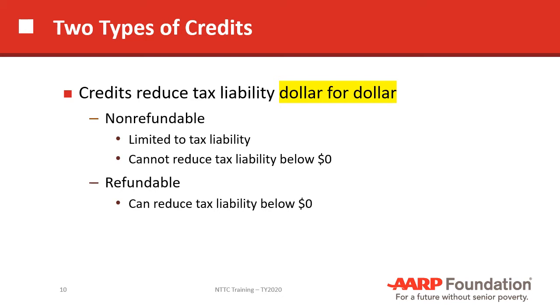So let's talk about the types. There's a non-refundable credit and a refundable credit. A non-refundable credit is limited to tax liability. It cannot reduce tax liability below zero. So let's say that somebody had tax liability of $1,000 and they had a non-refundable credit of $1,500. They would not get the full $1,500 as a credit. They would only get $1,000 because you can't reduce the tax liability to less than zero.